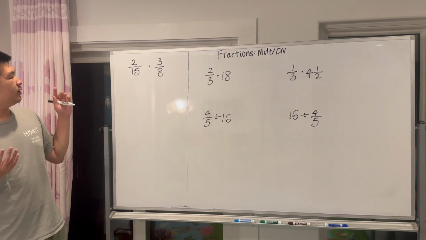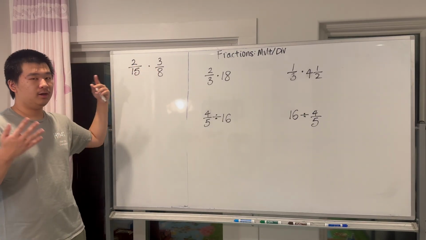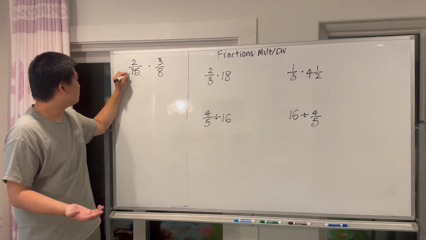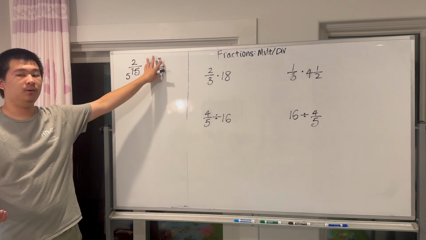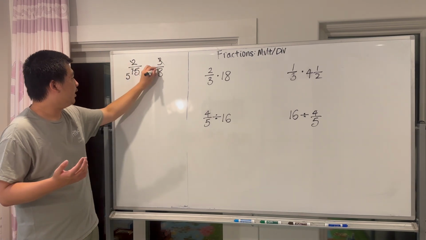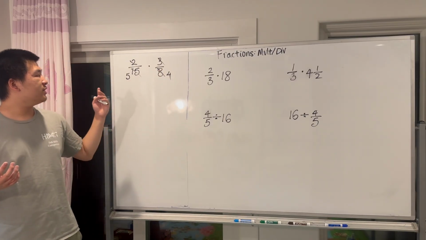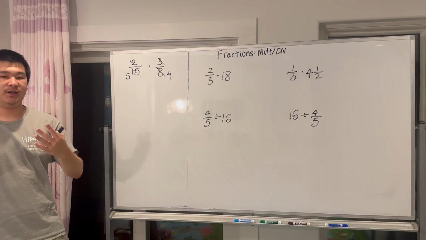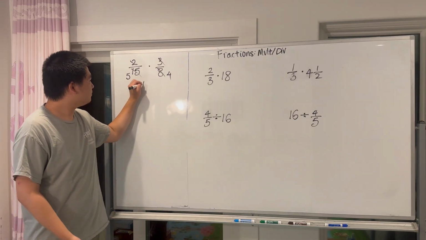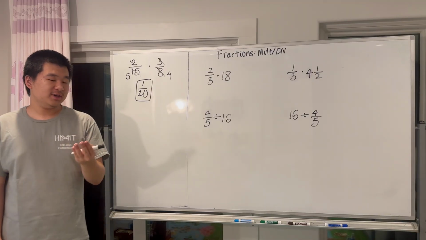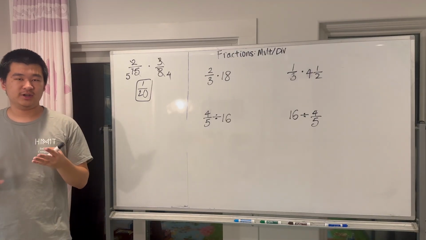For example, here we can notice that 3 and 15 can cancel out, right? 15 is 3 times 5, so we can just write 5 here, and this is a 1. 2 and 8 cancel out. They make 1 and 4. So really, instead of doing 6 over 120, we can just cancel out these two, and we can say, oh, it's 1 over 20. So that is just a very basic example of fraction multiplication.